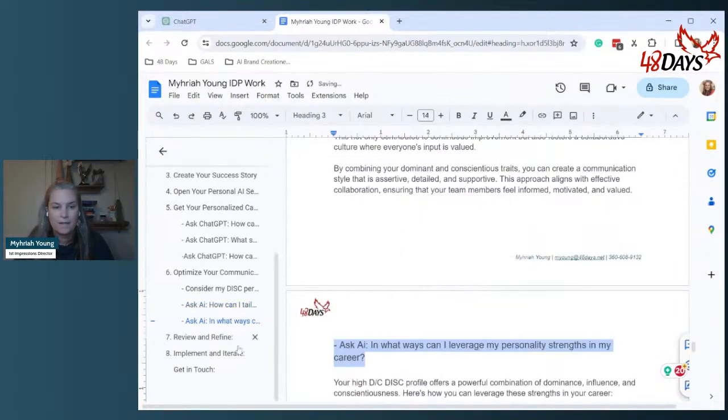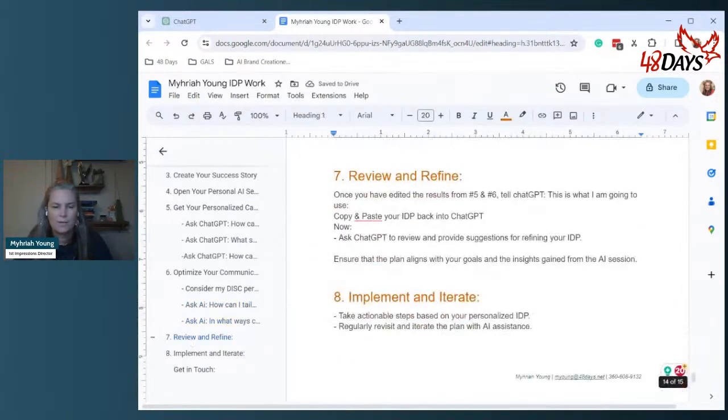Okay, so I've gotten that. Review and refine. The most important part of this is, yes, you're gathering information from AI, but listen, AI is not perfect. You're going to have to go in and edit some of the stuff. So once you have edited the results from number 5 and number 6, tell ChatGPT, this is what I'm going to use.